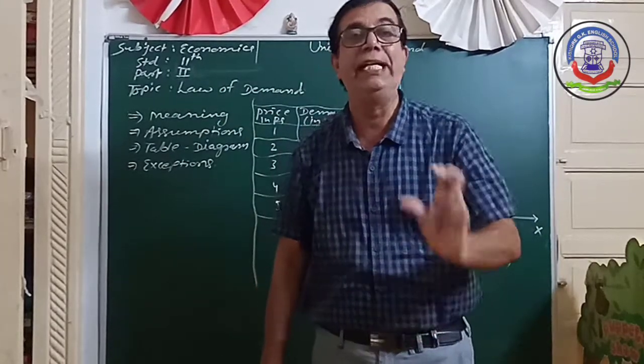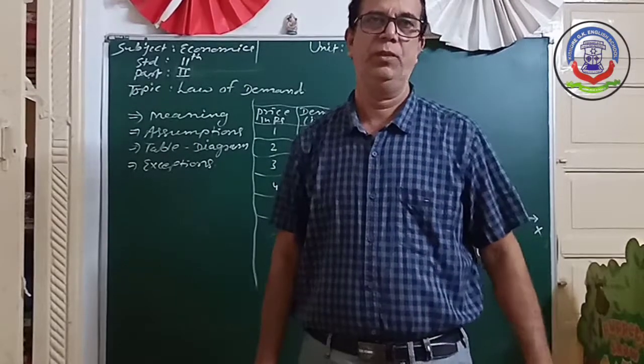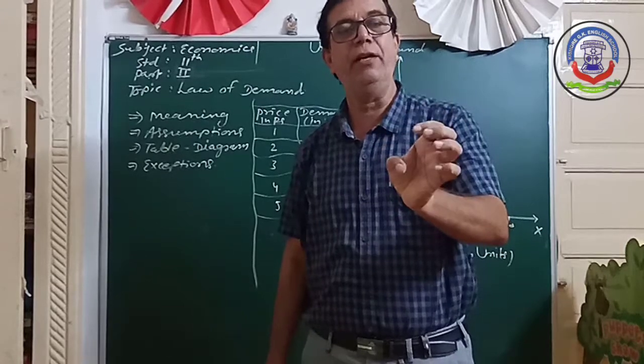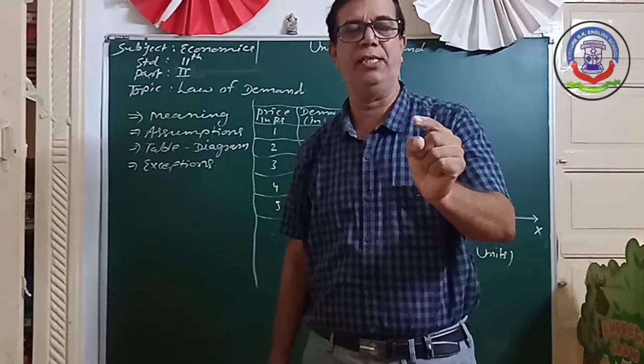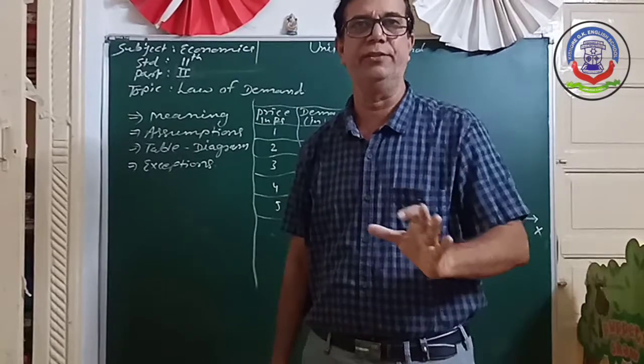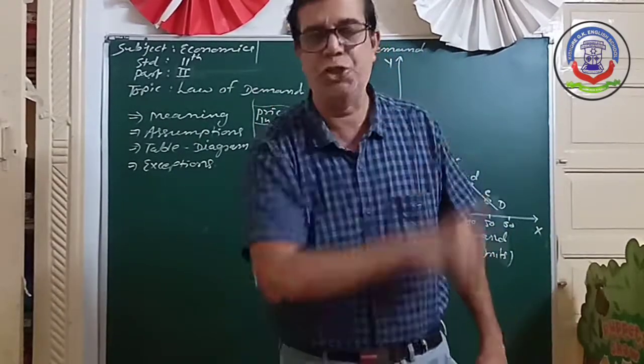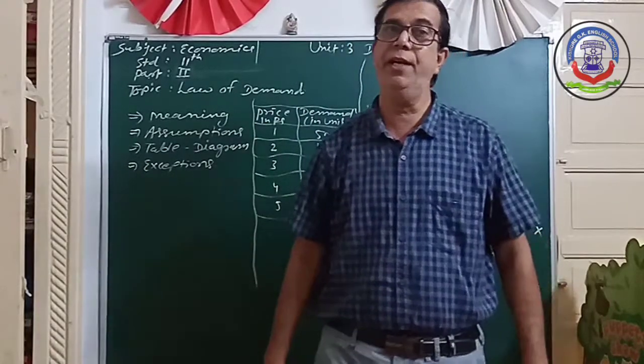After that, Giffen goods. This name is given because of one of the economists whose name is Giffen. Giffen goods means inferior quality goods. So what is inferior quality?